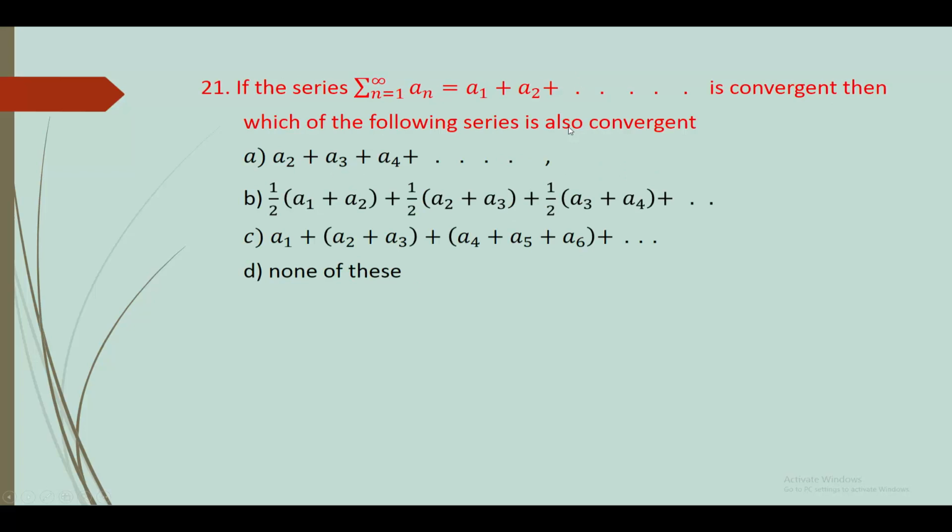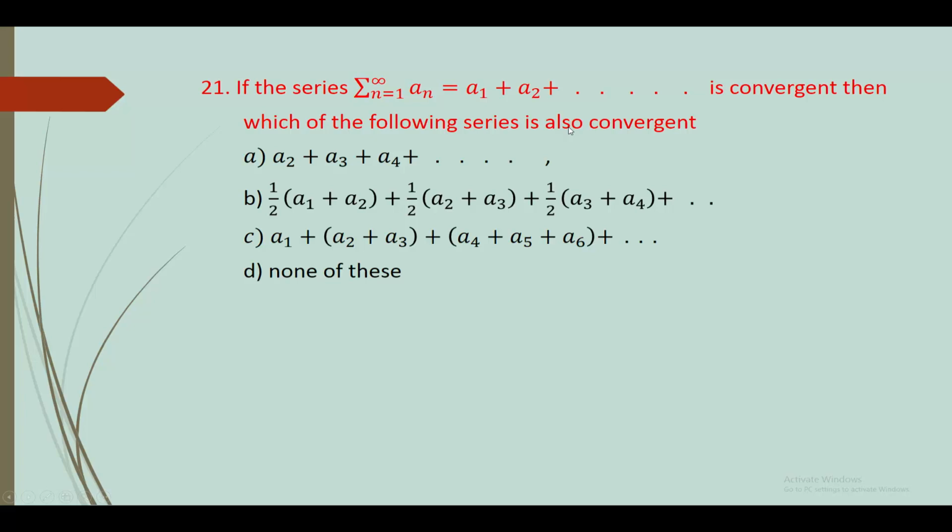21. If the series sigma n varies from 1 to infinity an = a1 + a2 + ... is convergent, then which of the following series is also convergent? Option A is a2 + a3 + ..., here a1 is missing, so this is not the answer.